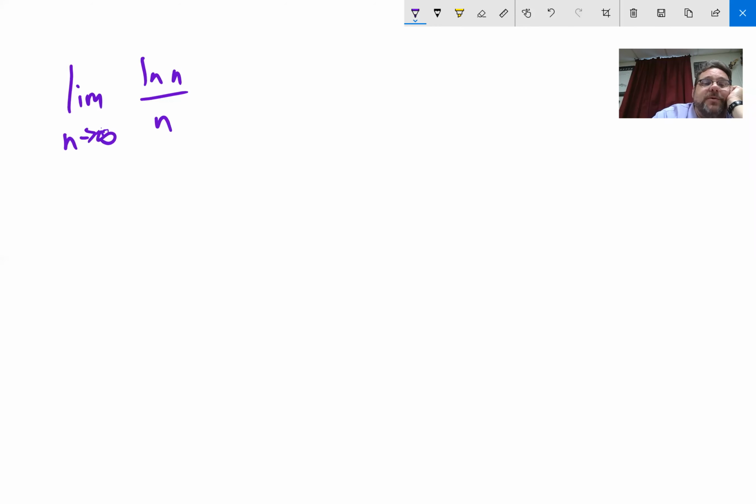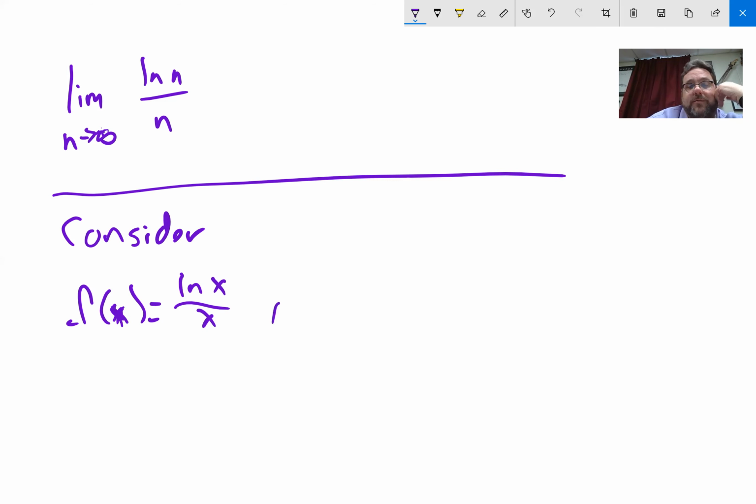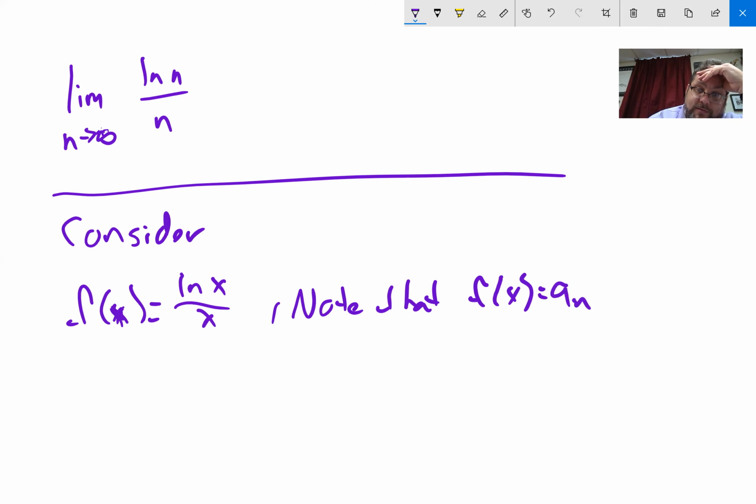So what we're supposed to do is consider f of x equals natural log of x over x. Right? We're supposed to note that f of x equals a sub n for x equal n.